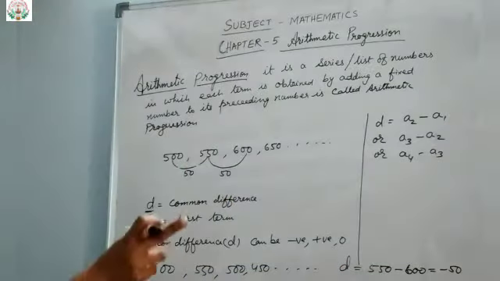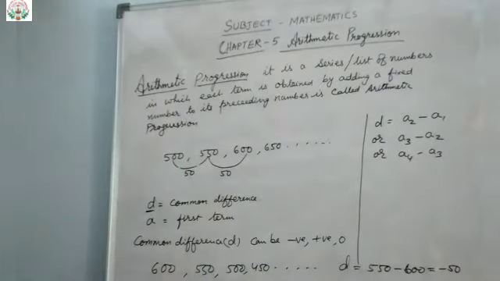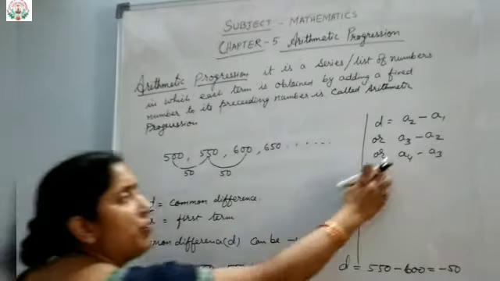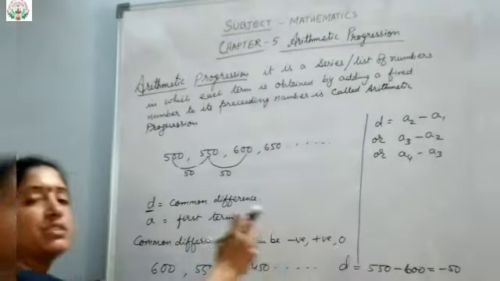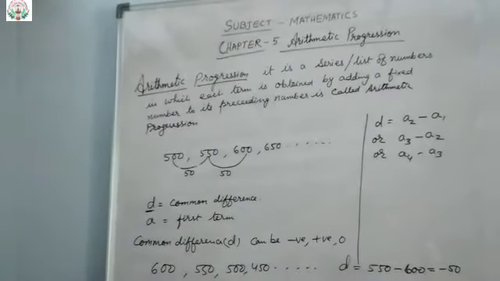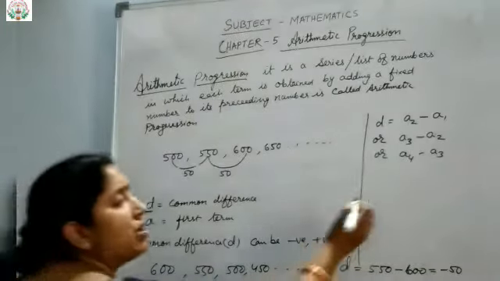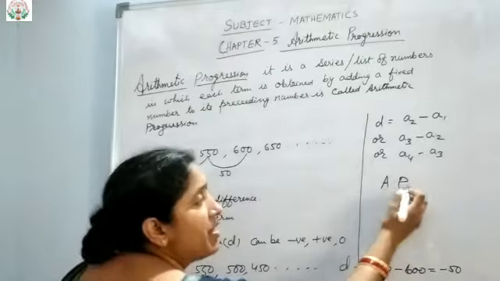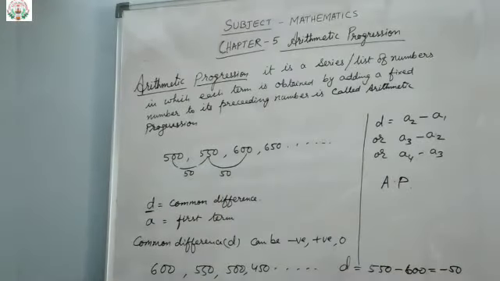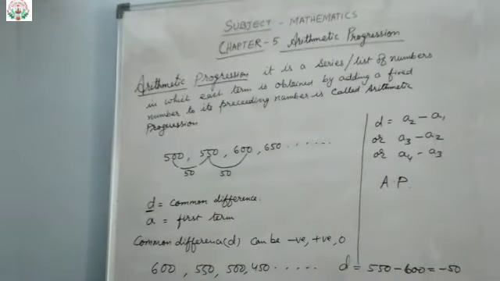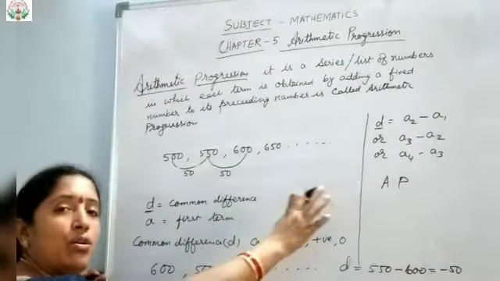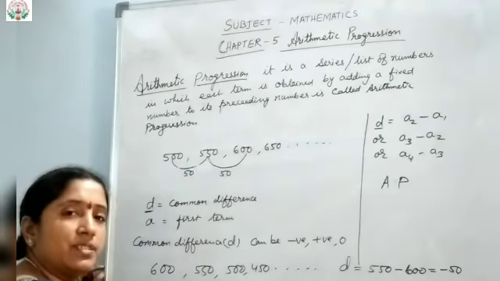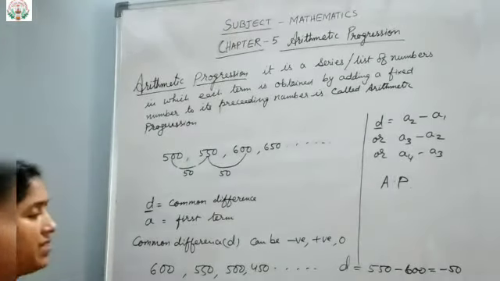Likewise, as you go on finding the common difference, you will see that in a particular series the common difference will be the same. If the common difference is the same, then only it is called your AP. If the series is in AP, the common difference D must be the same in all the terms of the series.